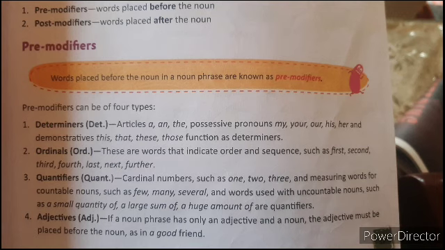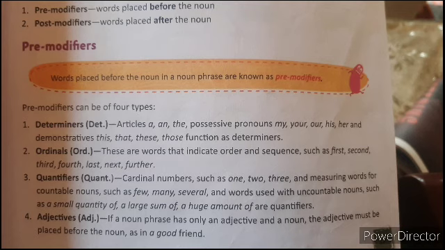So from these kinds: determiners, which means articles, possessive pronouns, demonstratives; then ordinals, which means numbers; quantifiers; then adjectives. These are pre-modifiers.